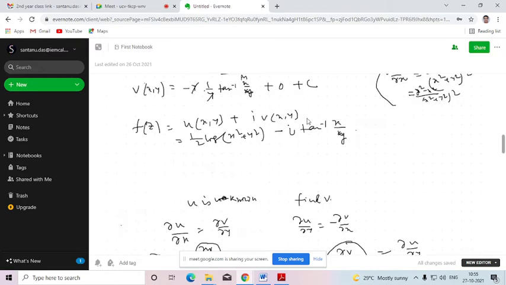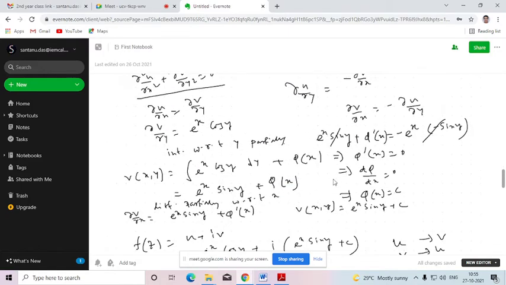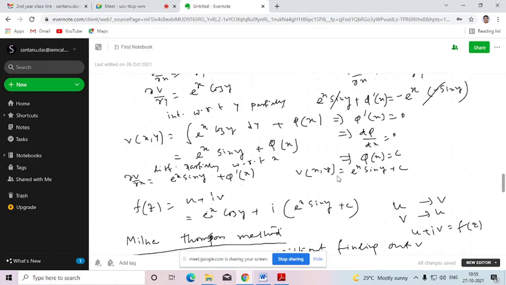Now, there are two methods. Either you can use this method or you can use this method. Whichever method you wish to use, you can use. Actually, the main motto of both these methods is the same. That means if u is given, we can find out v, or if v is given, we can find out u. This is the main thing. Whichever is convenient to you, you can use that. Is that clear? Sir, we can find out the real part as well as the imaginary part both. Yeah, if one is given, you can find out the other.